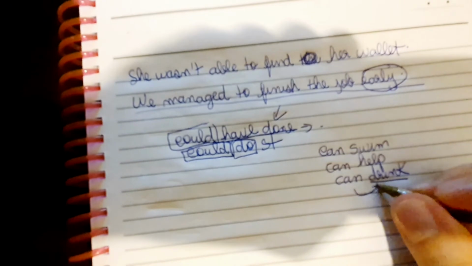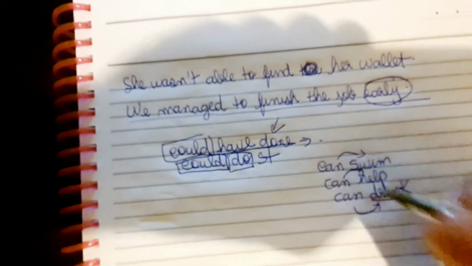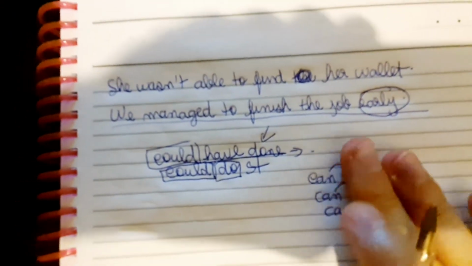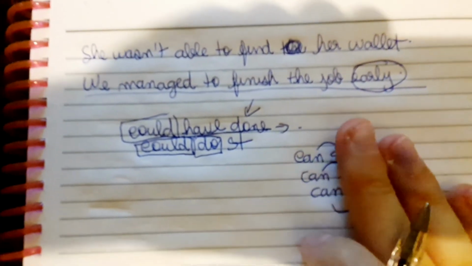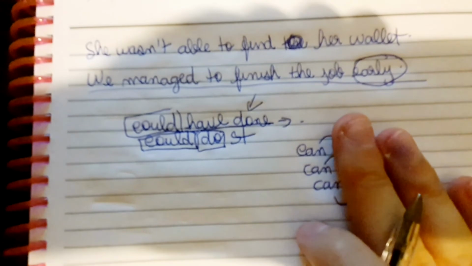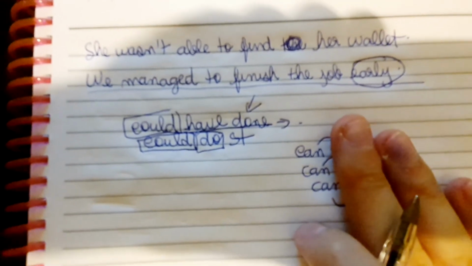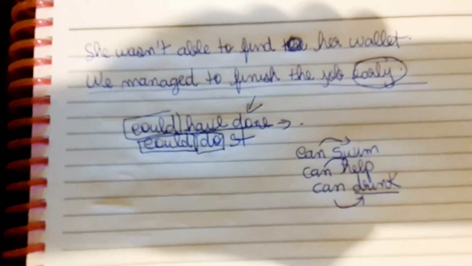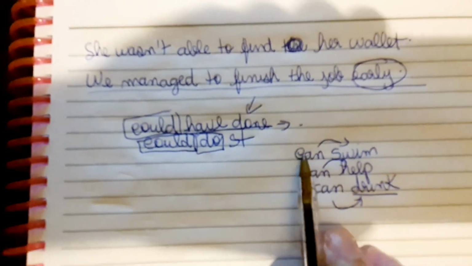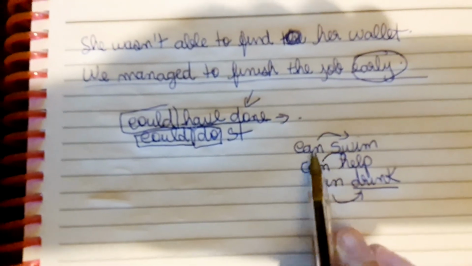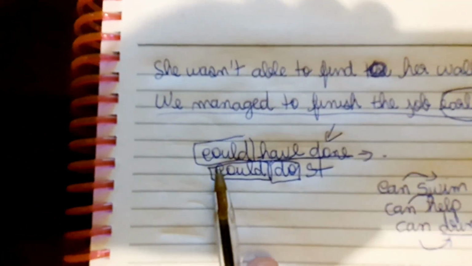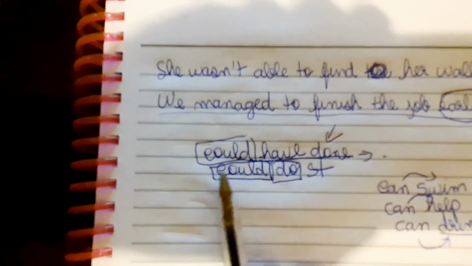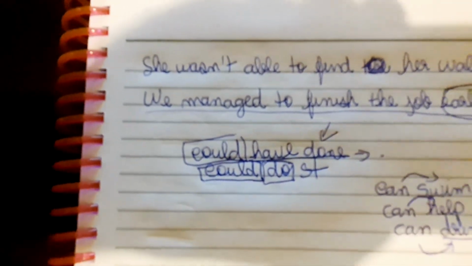You join the verb can with another verb, because can alone doesn't do anything. Can expresses a possibility, an ability, or something that you are permitted to do. So the verb can has to be followed by another verb. It's the same with the verb could. Could has to be followed by another verb to make sense, right?